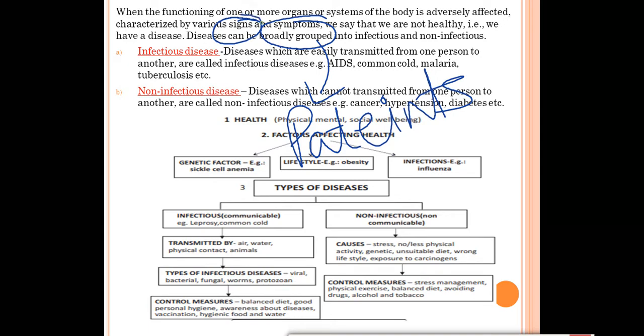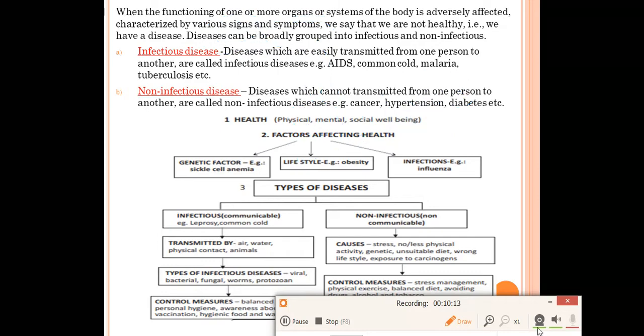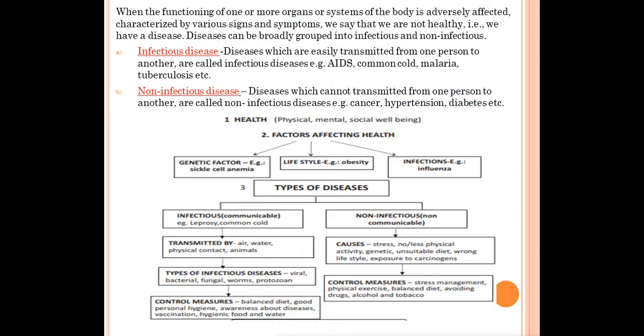And what is the meaning of signs? Signs means when you visit a doctor, the doctor will observe you. For example, he will check your pulse rate, he will check your blood pressure, then those things are called signs. So because of signs and symptoms, we can say that we are suffering from some disease.